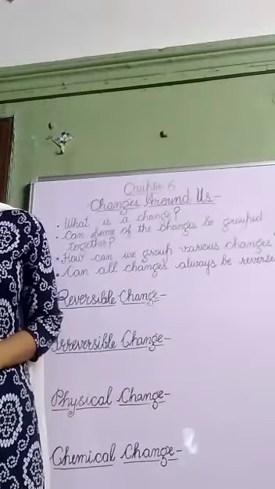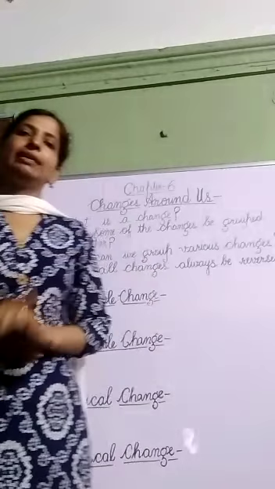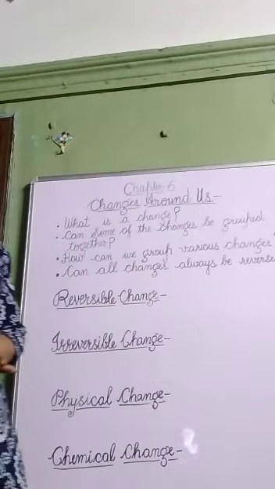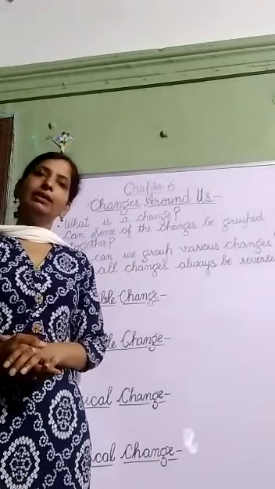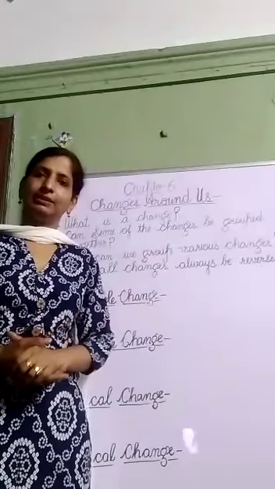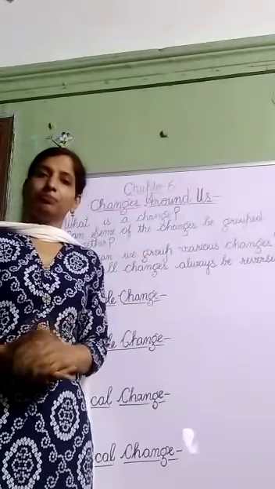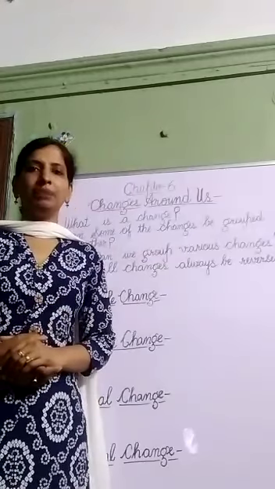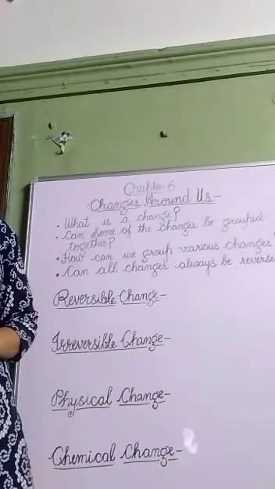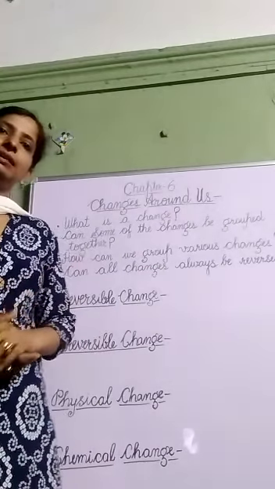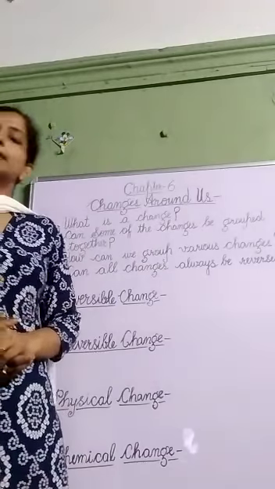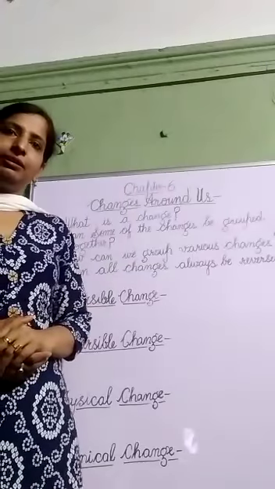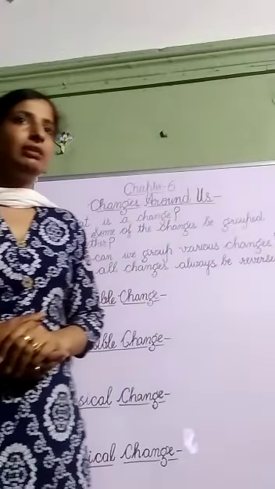Now see students, in our surroundings also many changes are taking place. If you observe carefully, you can see many changes occurring around us. Like in the fields, crops keep on changing. If you sow a seed, it changes into a seedling by the process of germination. Leaves fall from the trees, and there is a change in their color. Flowers bloom and they wither away. So, a lot of changes you can see in your surroundings.